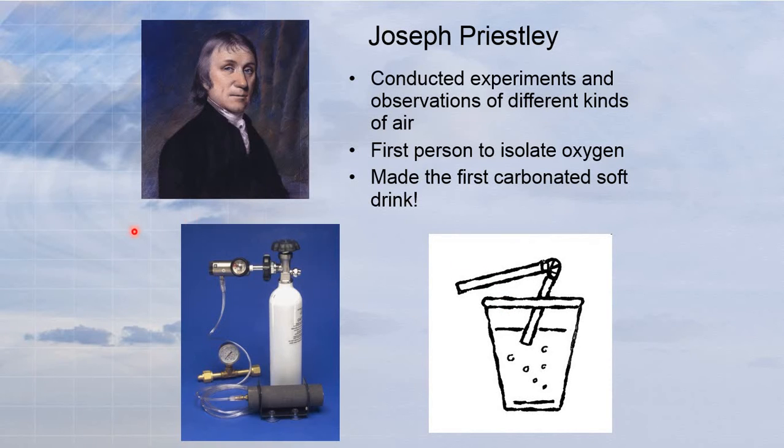Okay, so the first slide shows Joseph Priestley, a young and very intelligent scientist. He is the first who conducted experiments and observations of different kinds of air. He is also the one who studied and determined oxygen gas, and he made history as the inventor of the first carbonated soft drink. If you want to learn more detail about Joseph Priestley, you can look on the internet, right?